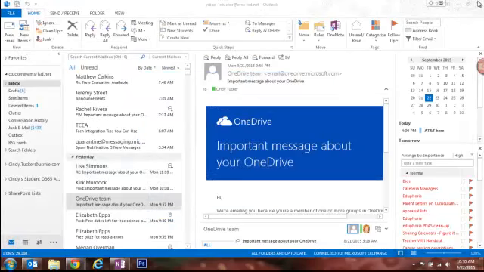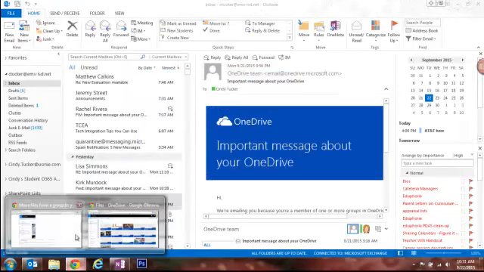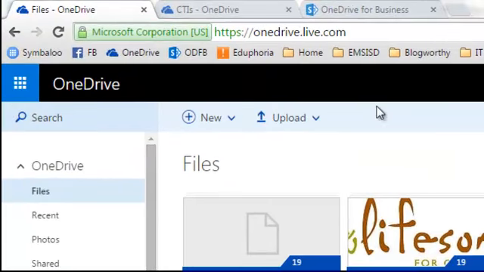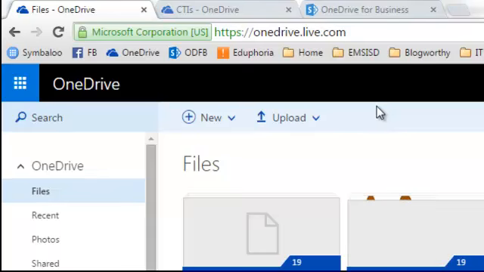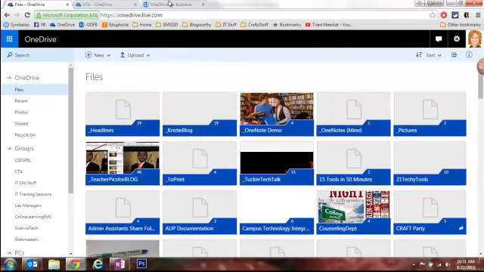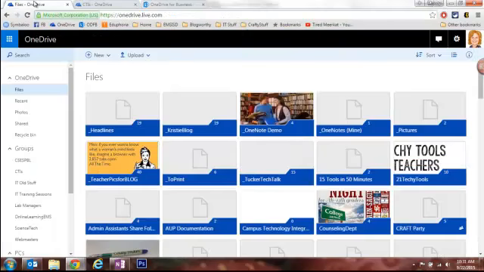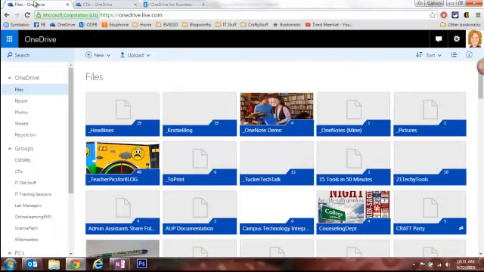So I'm going to get into my OneDrive account. This is the personal OneDrive account. Just onedrive.live.com is one way to get there. It's similar to Office 365. I'll switch over to that. This is my Office 365 OneDrive. It's similar in that we can create folders, we can upload documents, we can create documents. This one is part of our professional Office 365 account. Then this OneDrive is part of my personal account.